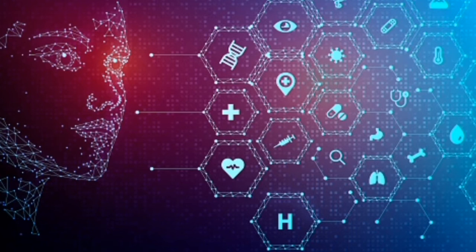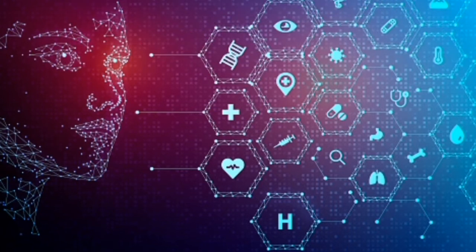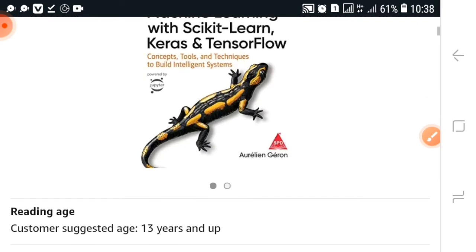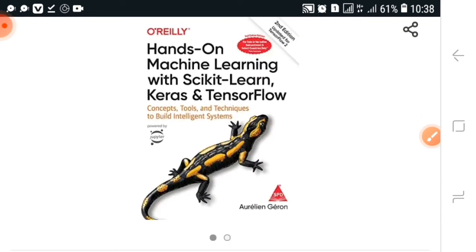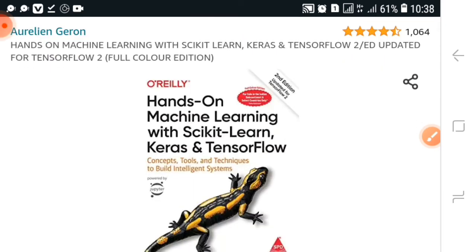Another resource for studying core machine learning algorithms is one book. You can get it for free. So here you can see, this is Hands-On Machine Learning with Scikit-Learn, Keras, and TensorFlow. This is a very great book. If you want to study it digitally, you can get over to libgen.is and search for it.